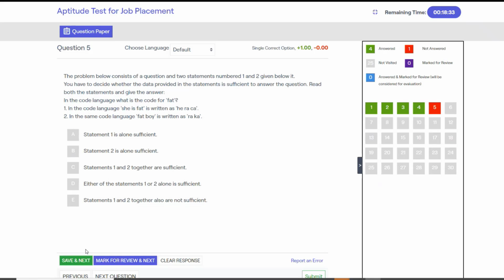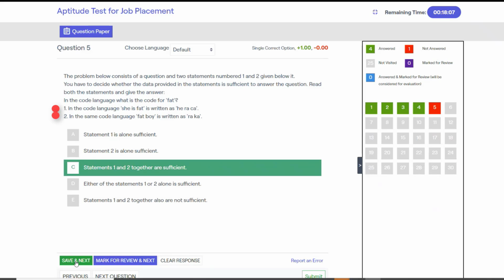Next, it's a data sufficiency question where to answer the question you would need to check which of the given statements are sufficient. In the code language, what is the code for fat? Given statements are: in a code language, she is fat is written as he ra ka. In the same code language, fat boy is written as Ra ka with Ka. The common term between the two statements is fat and the common coded term is Ra. So statements 1 and 2 together are sufficient.